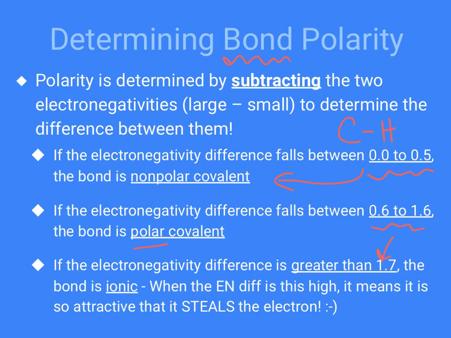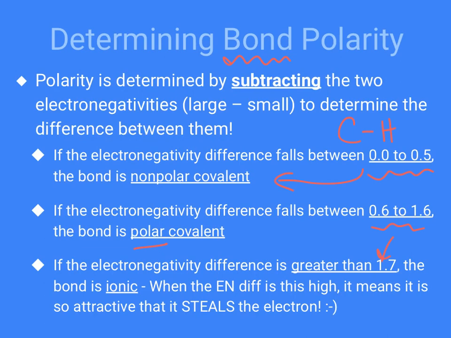Wait a minute, that seems weird. Why is ionic in here? Well, ionic bonds are really just extreme polar covalent bonds. Their electronegativity difference is so high that one of them will pull so hard on the electrons that it pulls them all the way over. Boom, we've seen that.